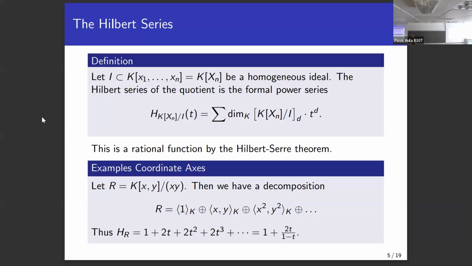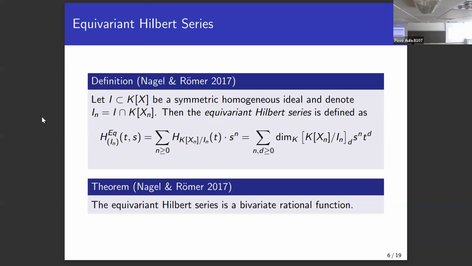But now, the idea is to make this concept work for the infinite polynomial ring. And one solution is the equivariant Hilbert series developed by Nagel and Römer in 2017. What they did is they said, well, we can truncate down our ideal I and our polynomial ring X to n variables, and here we have a finite number as the dimension, and we have the degree. So we keep track of both numbers, the truncation n and the degree d, and write this as a bivariate formal power series, where the coefficient of s to the n t to the d is the graded dimension of the truncation to n and the degree d. And now, as it turns out, this is also a rational function.